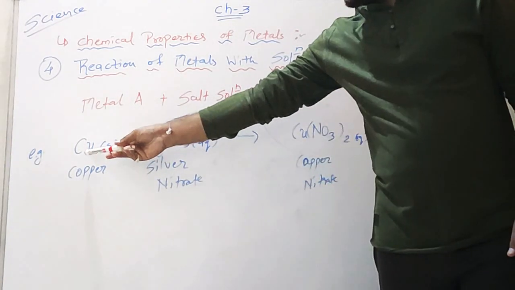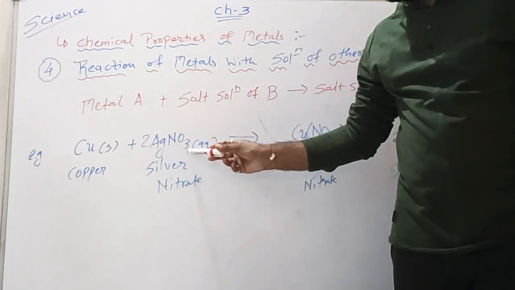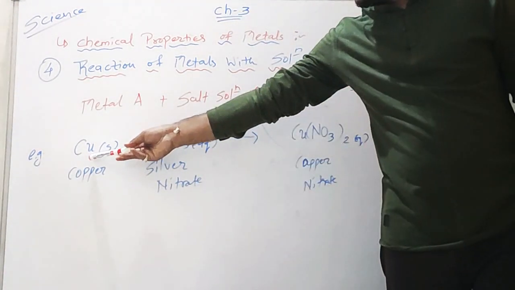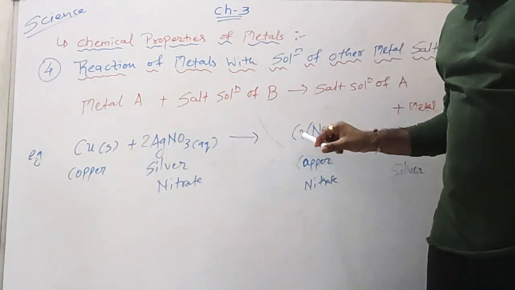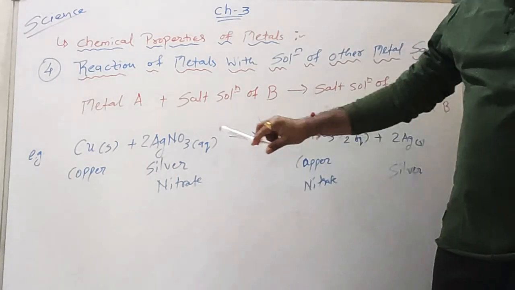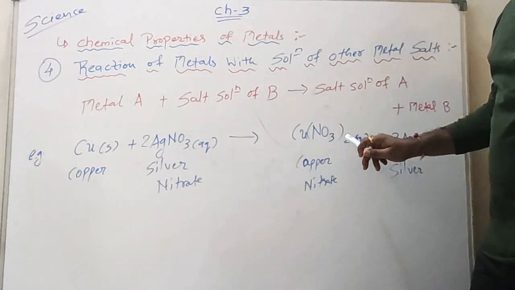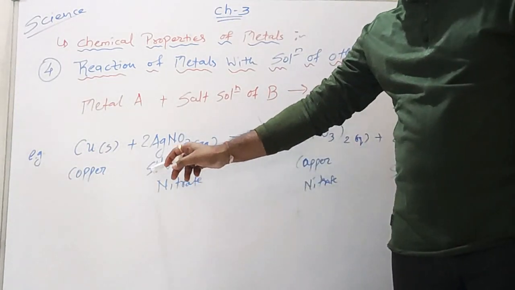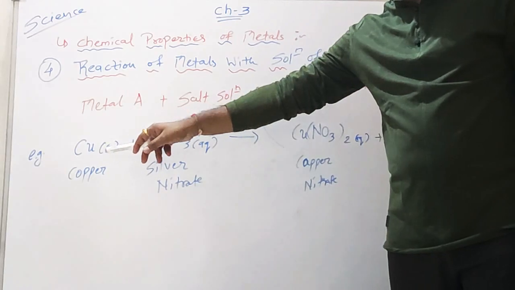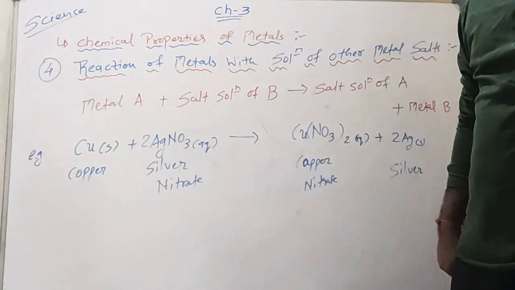An example is when copper is reacted with silver nitrate AgNO3, the copper being more reactive than silver, the copper will take the place of the silver, forming Cu(NO3)2 plus silver. So here silver is displaced from the solution and copper takes the place of silver. This type of reaction is called displacement reaction.